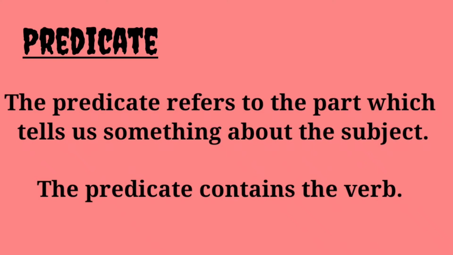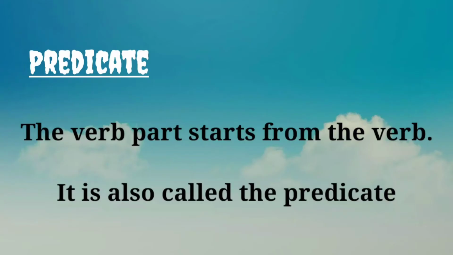So sat on a wall is a predicate. Two little birds is a subject. The predicate contains the verb, sat on a wall. Sat is a verb, right? Sit, sat. Have you understood? We can easily identify the predicate. For example, two little birds sat on the wall, right? Sat is a verb, sat on the wall is a predicate.